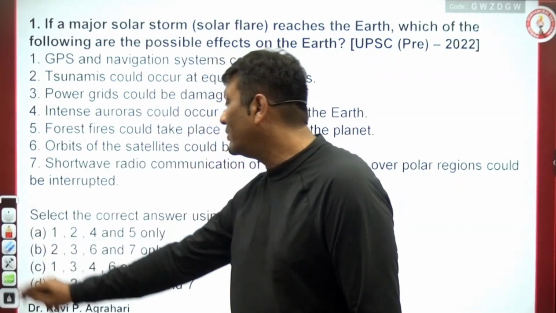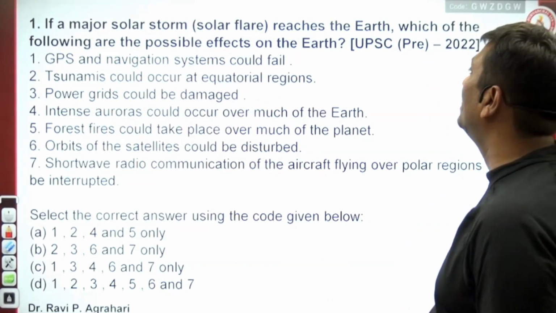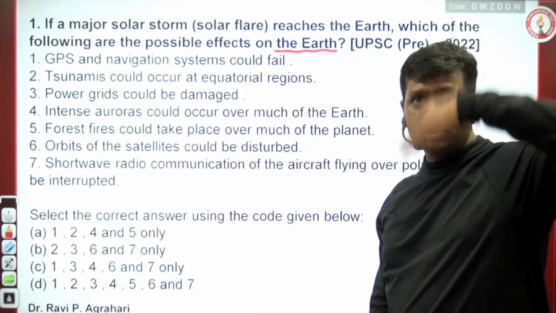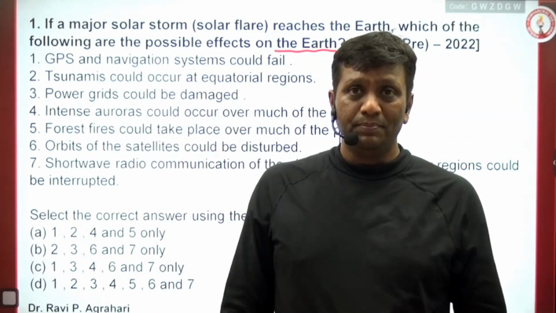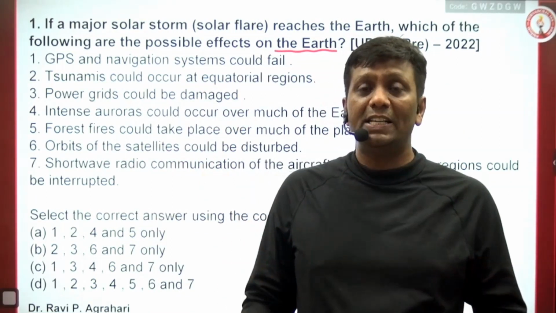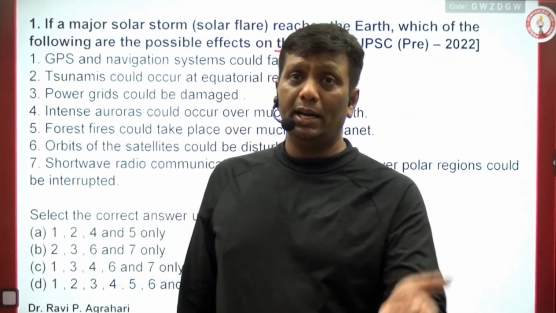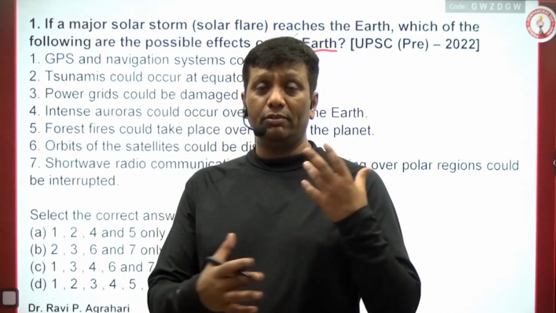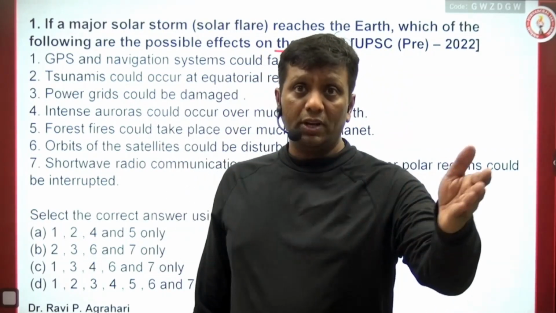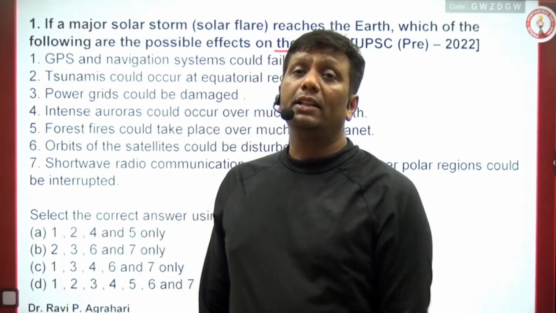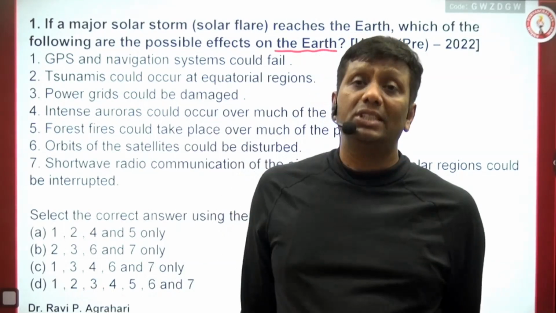One question that UPSC asks: if a major solar storm reaches the earth, which of the following are the possible effects on the earth? Solar storm, you know, our Aditya mission. At the time of discussing the Aditya mission, I told you all these reasons. What is the purpose of the Aditya mission that India has planned to launch? By 2023, as the project got delayed. The reason is that we want to check many solar mysteries, like solar flares. Whenever solar flares come towards Earth, they can destroy our satellites. They can create fires in forest areas, but not everywhere, guys. Possibilities are there. They can disturb our power grid systems and all.